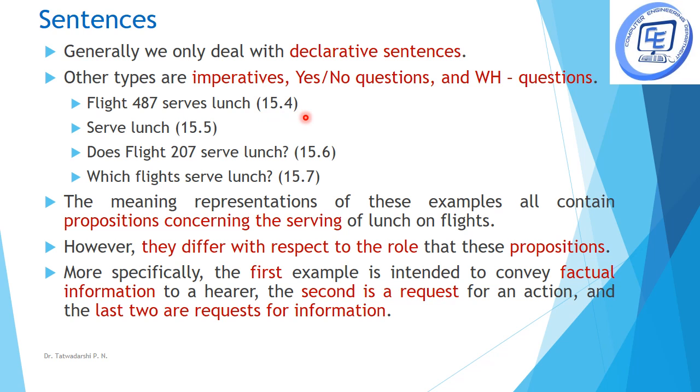This is a declarative kind of sentence, right? The second, serve lunch. It is a request or an order kind of sentence. These kinds of sentences are called imperatives. The next one is, does flight 207 serve lunch? It is a question. And again, which flight serves lunch? This is again a question, right?